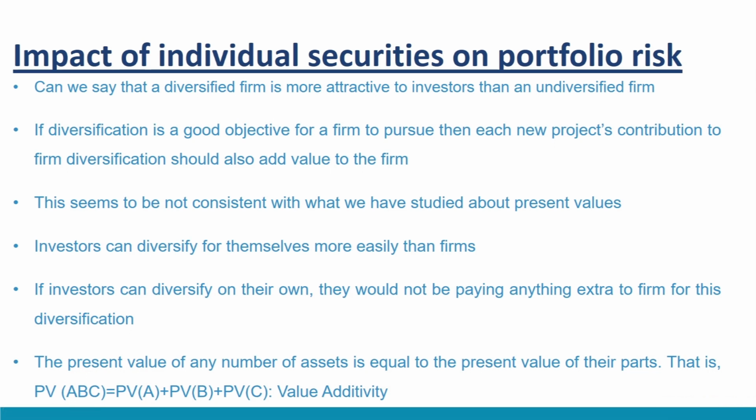Assuming that deep and liquid financial markets are available to them to choose securities from different industry sectors and asset class groups. If this is the case, then the sum of different components, that is project assets, cash flow, present values, is the same whether considered separately or taken together as a unit, that is, present value of ABC equals present value of A plus present value of B plus present value of C separately.